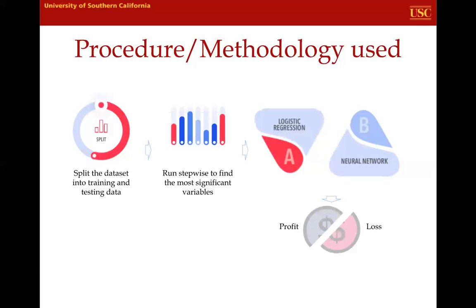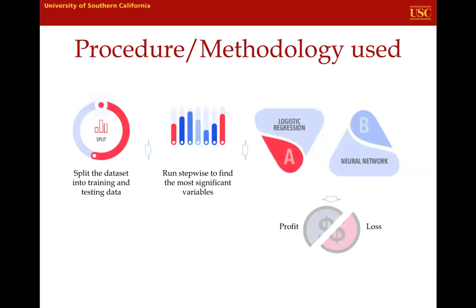And then we ran a stepwise regression with all our independent variables to determine the significant variables. After finding the 6 significant variables, we ran the logistic regression model and neural network model to get our best and second best model.